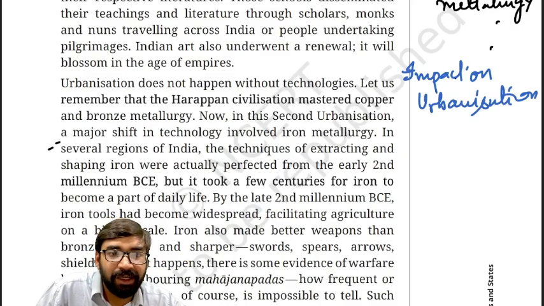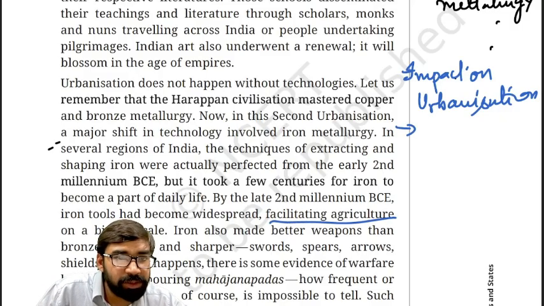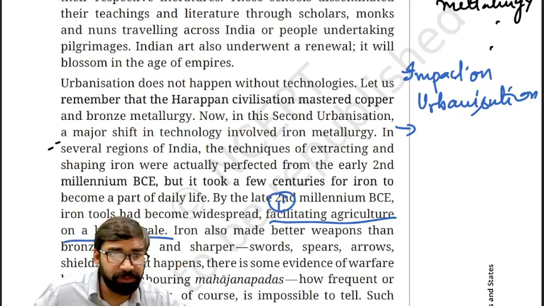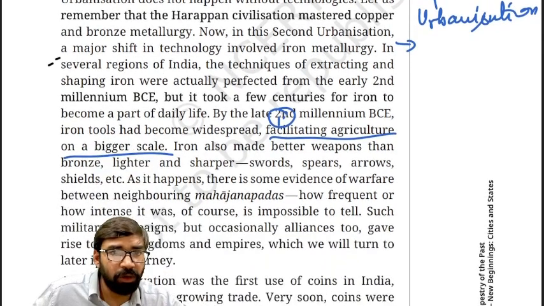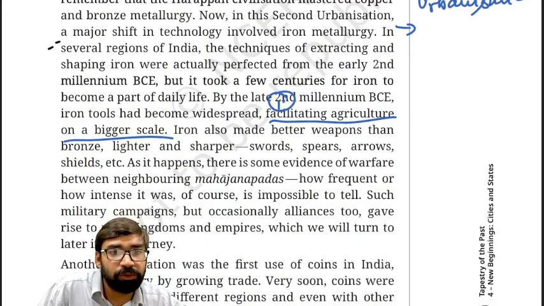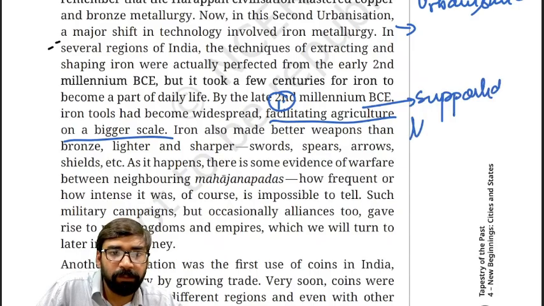First, it resulted in large scale agriculture, as you can see here, facilitating agricultural expansion. Clear? Or on a bigger scale. If agriculture was expanded, it supported the growing population also.